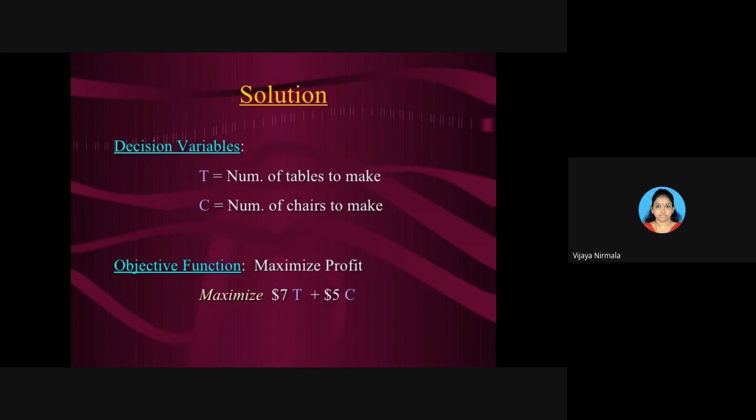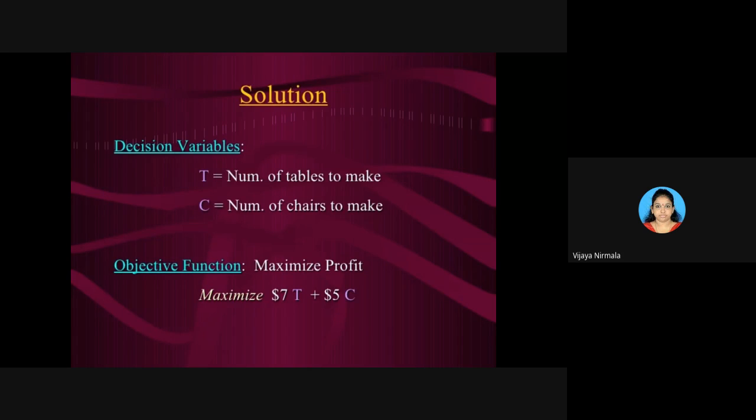Did you understand? Are you writing the problem or not? I have to know. You can at least type in the chat box. Yes, you are writing. Very good. In the solution, the first one is decision variables. Write the decision variables: let T be the number of tables to be made, and let C be the number of chairs to be made.